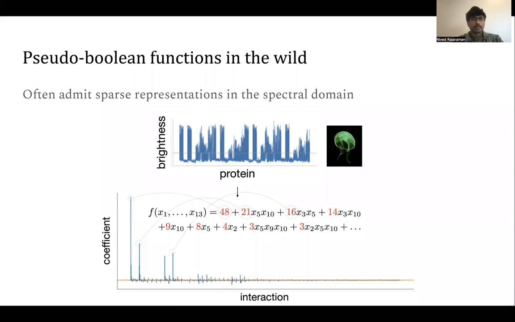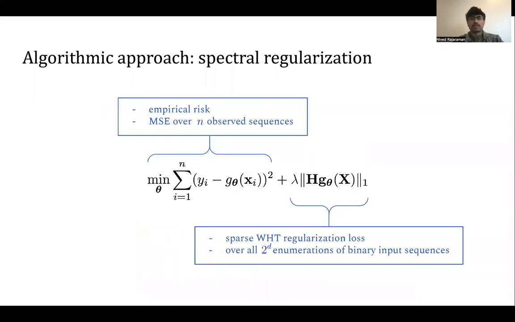Given that these polynomials admit sparse representations, it leads to a natural algorithm, which is what we call spectral regularization. This is composed of two terms. The first one is basically the mean squared error over n samples, where g subscript theta is the learned function. So the first term corresponds to the empirical risk evaluated on the data set that you have. But on the other hand, you want to bias these functions to be sparse, because you know that the ground truth function is also going to be sparse.